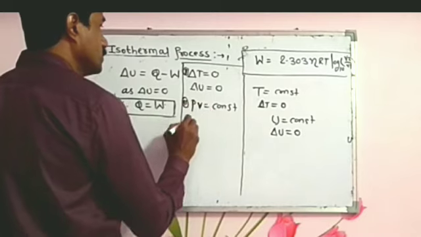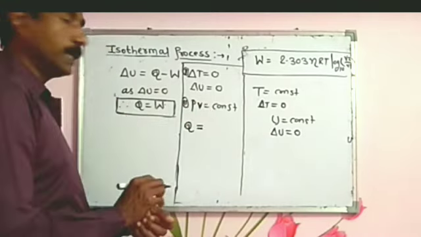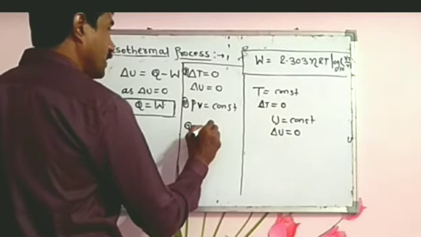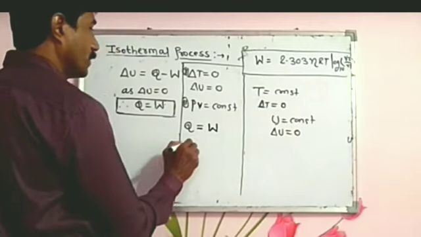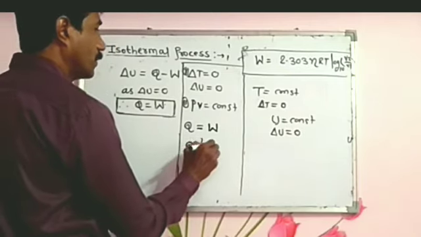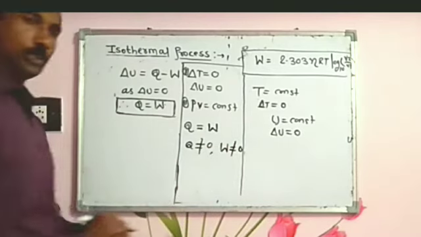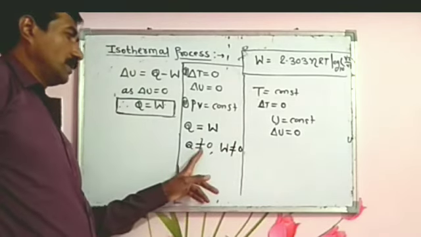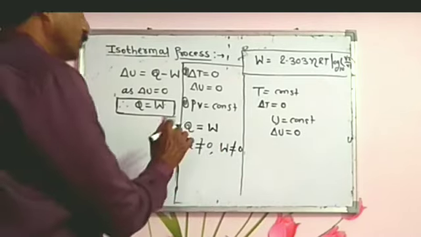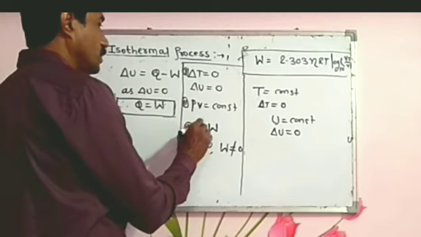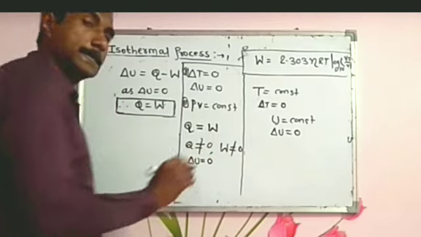Then the total heat supplied to the system, Q equal to W, but Q is not equal to 0 and W is also not equal to 0. But del U equal to 0.